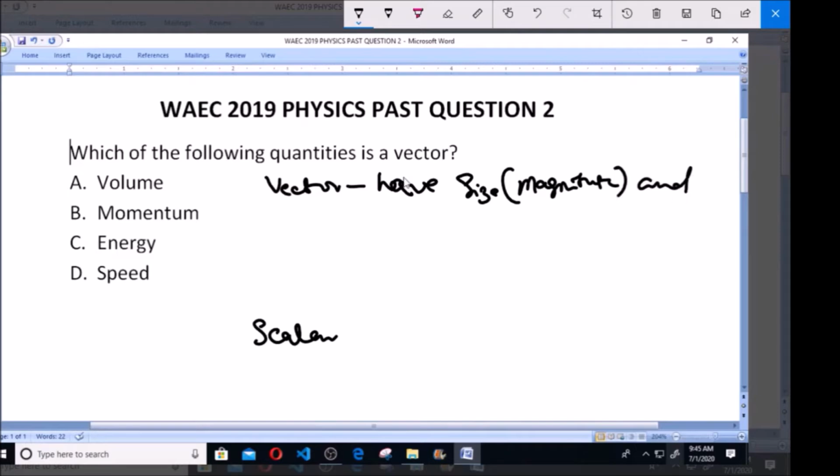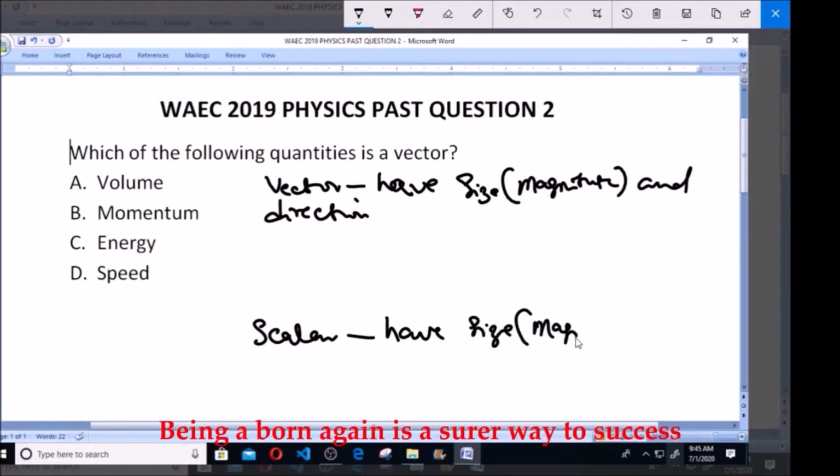Whereas scalar quantities are those quantities that have size, which is magnitude, but they don't have direction.